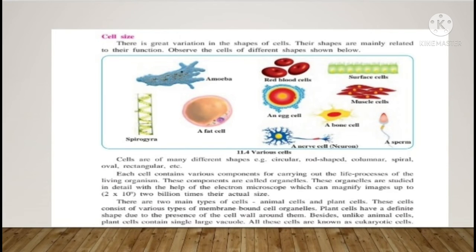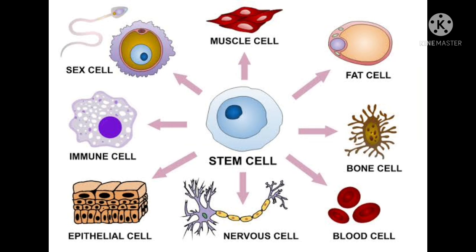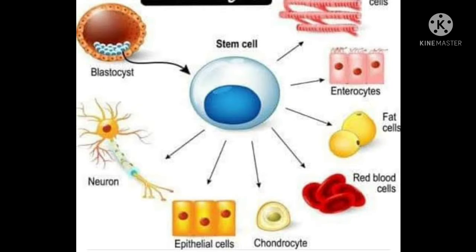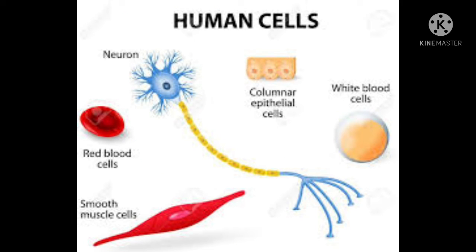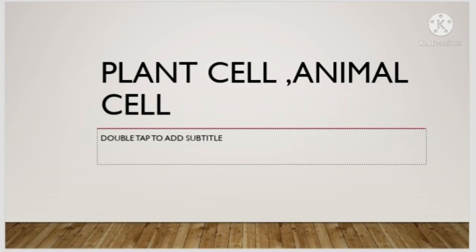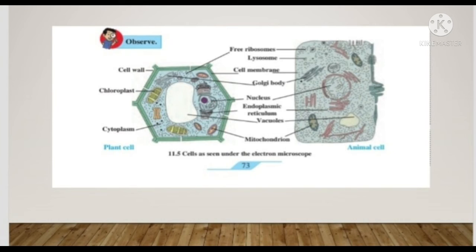Then we study the plant cell and animal cell and the various organelles observed in the microscope. Cells seen under the electron microscope: cell wall is present in plant cells, and various organelles are present.